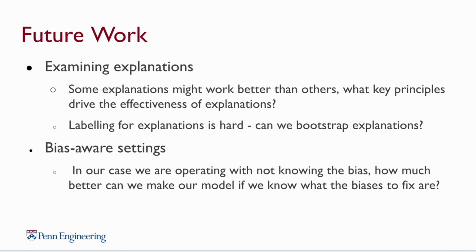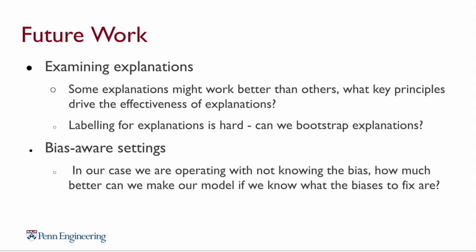In terms of future work, there's a lot of work we can do in terms of examining our explanations. We note that some explanations might work better than others. That's why our method didn't work as well for SBIC. So what exactly makes an explanation good in this case? That's something we have yet to figure out. And another thing is that labeling explanations is hard.